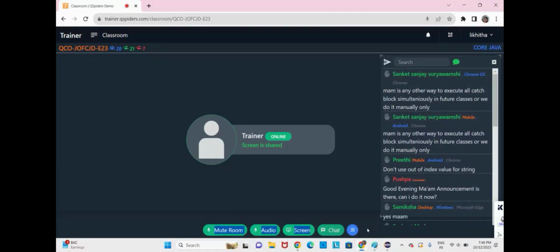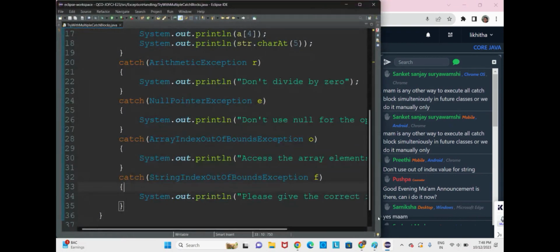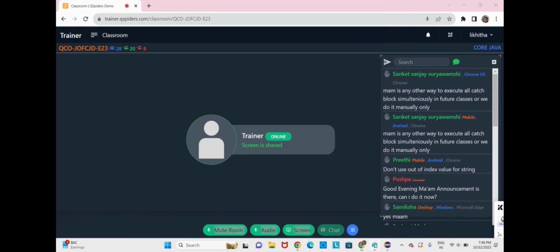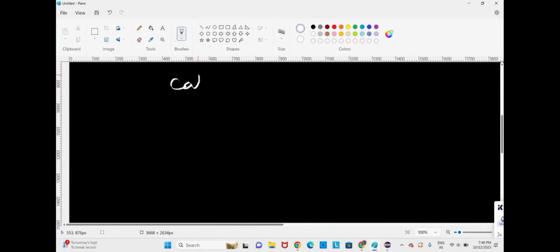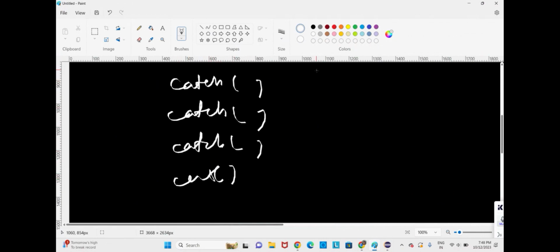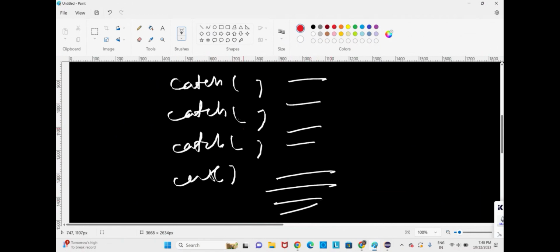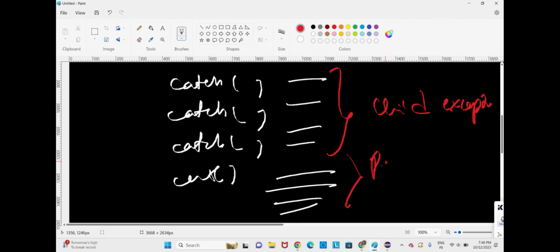Now, to handle all of the exceptions, whatever exceptions we might face in the future, we have to follow some rule. That is, if you're writing multiple catch blocks, you have to mention child exceptions on the top and the parent exceptions at the bottom.